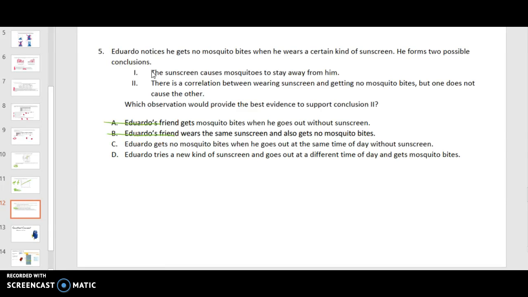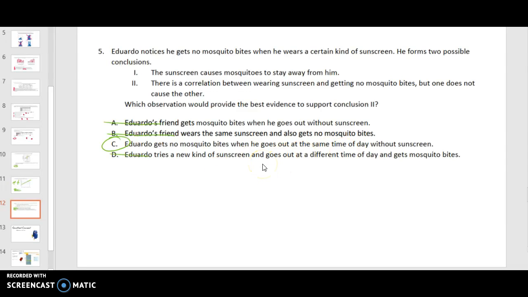So D. Eduardo tries a new kind of sunscreen and goes out at a different time of day and gets mosquito bites. Well, that is not going to support either one of them, because we're trying to prove if this sunscreen is the reason he's getting no bites or if it's just the time. If he changes the sunscreen and the time, we don't know which one is responsible. So D is a no.